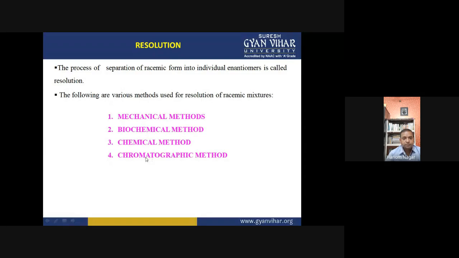In the chromatographic method, we can separate the enantiomers by passing them through chiral columns if we are doing the direct chromatographic method. But if you are doing the indirect method, first we convert the enantiomers into diastereomers, and after conversion these are separated by the chromatographic method.